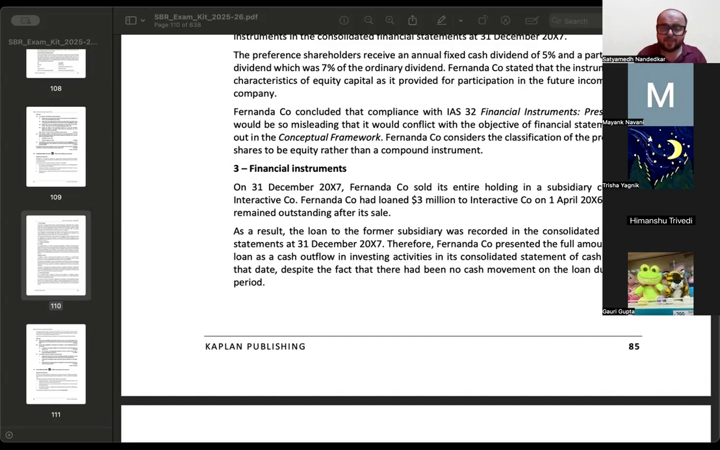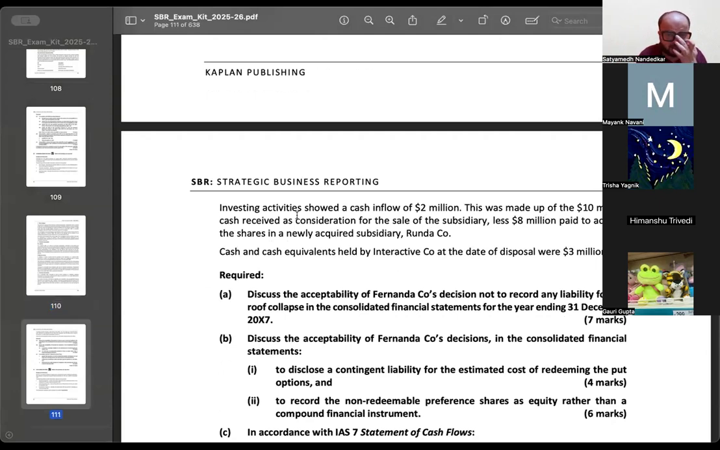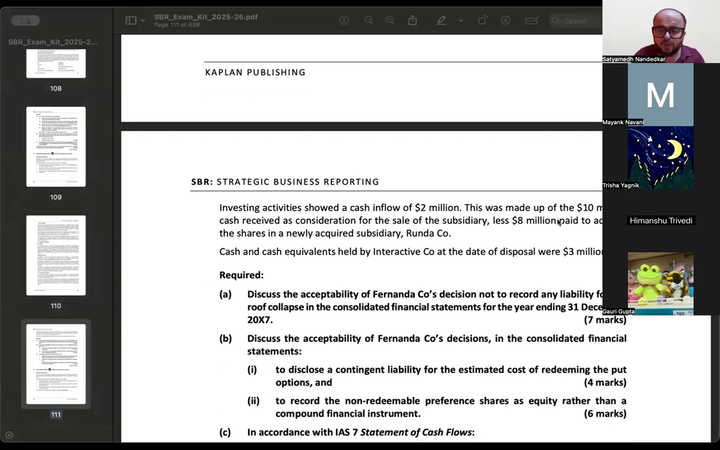Okay. And the subsidiary was disposed of. For how much was the subsidiary sold? 10 million cash received as consideration, less 8 million paid to acquire the shares in a newly acquired subsidiary. They have netted it off. These are separate transactions. They should not be shown net. You should show the 10 million inflow separately, and the 8 million outflow you should present separately. That should not be netted off because these are two separate transactions which must be presented as gross, not as net.